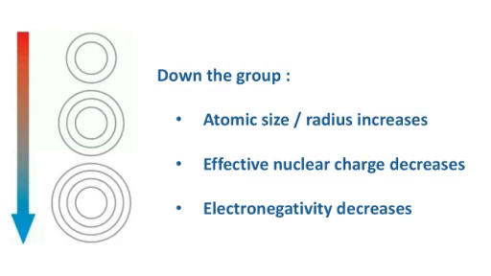So summarizing again, as we move down the group, the size or the radius of the atom increases. When there is an increase in size, its effective nuclear charge will be greatly reduced. As a result, the ability to pull the bonded pair of electrons also will be reduced, or electronegativity will be decreasing.